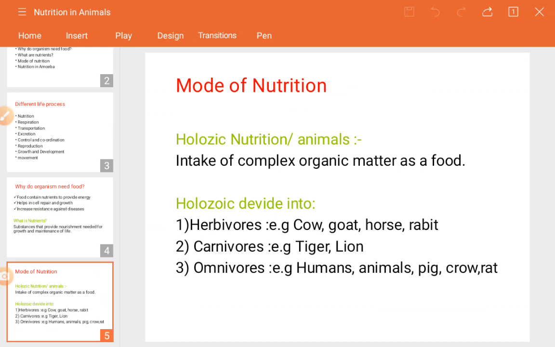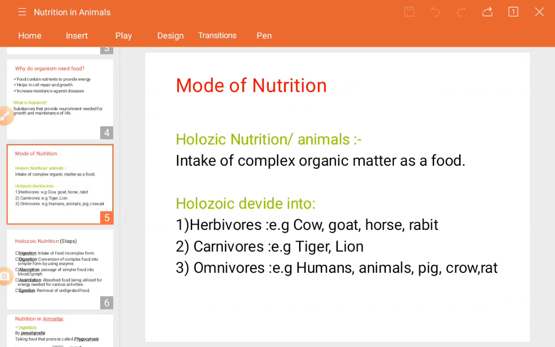For example, human beings, pig, crow and rat. These animals and human beings eat both flesh, meat and green vegetables. So we will see how holozoic animals take up food, whatever they consume, how it gets digested, in which processes or steps.